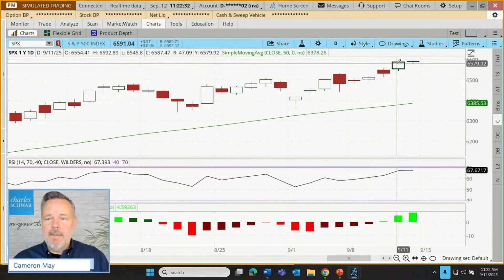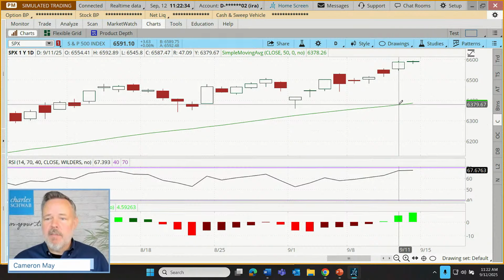Well, instead of doing that, the triangular moving average actually looks at the value of the simple moving average from yesterday, which was 6378.26, and it uses each of those values each day and gets a 50-day moving average of that. So it double smooths. That's why you'll see that the triangular moving average tends to be slower and smoother than the simple moving average. Now, for better or for worse, I'm not saying that it's a superior moving average, but it does tend to be smoother.